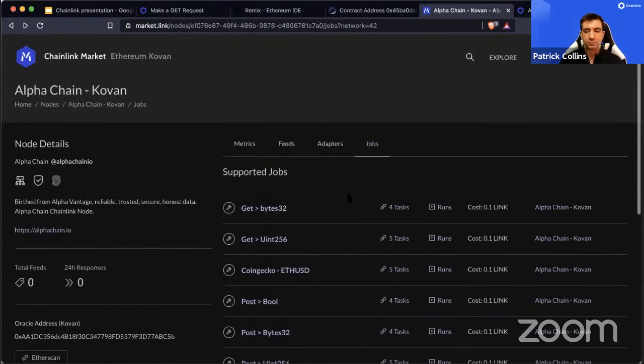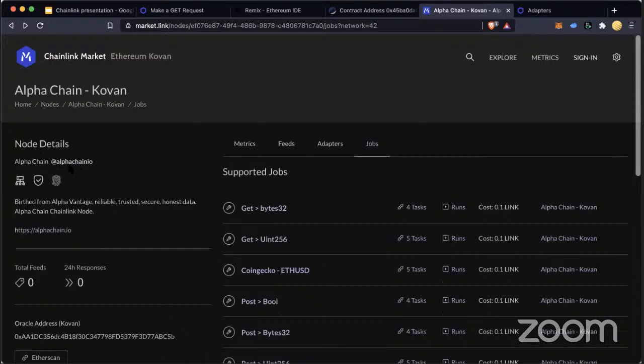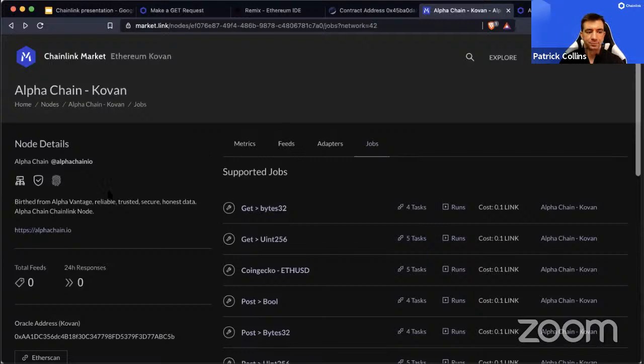Cool, thank you. Are we paying... why is it 0.1? So the nodes get to post whatever the cost is. Pretty much the standard at the moment is 0.1 link. On testnet, it's a little simpler. You can just leave it at 0.1 link. On mainnet, it's a little bit trickier. So if you are going to convert to mainnet, you want to reach out to the node operators or the team to help make sure that the costs you're putting down are solid.